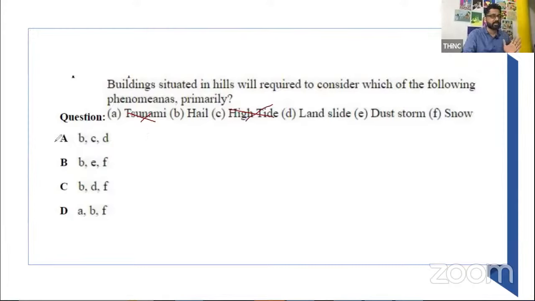So A and C are done, they should not be the answer. What is left is B and D. Now, landslide is something that is possible in the mountains. So D is only there in this option. So C is the right answer. It's quite a simple question. I am assuming that most of you could get this.